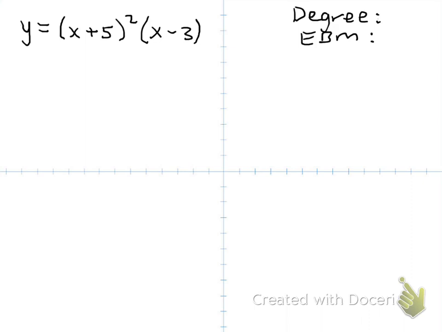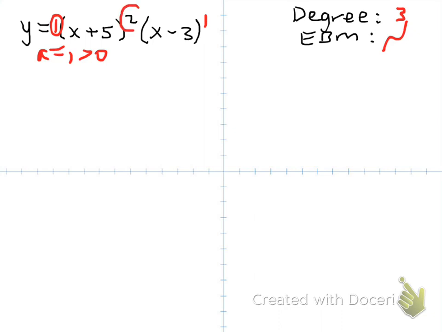The degree, again, we want to identify the degree of the polynomial, and we just count the powers, count the multiplicities. 2 plus 1, that gives us 3. And we know a third degree polynomial with an a positive, so the a value is the coefficient, it's right out there, and the a value is 1, which is positive, which means the graph will go up from left to right. So degree odd and a positive, we know the graph goes up from left to right.